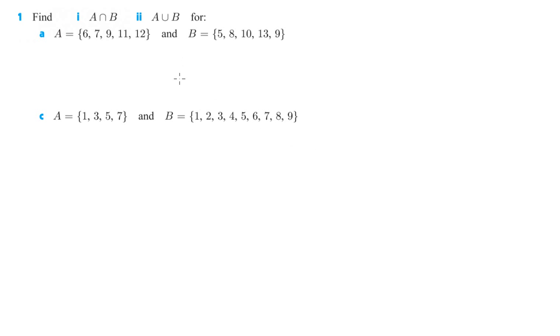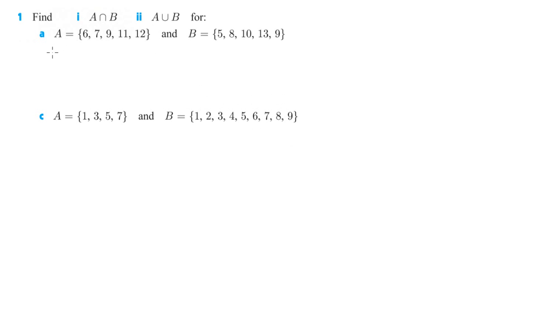I'm going to take you through some of the problems on the 2B assignment. Let's start with number 1. It says find A intersect B for the sets A and B. So we're going to find A intersect B and A union B.